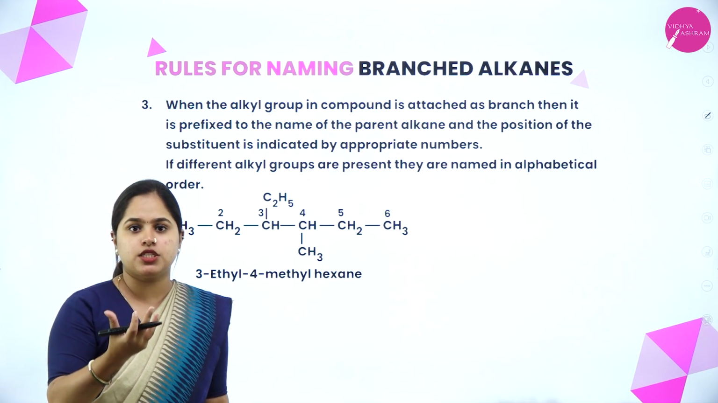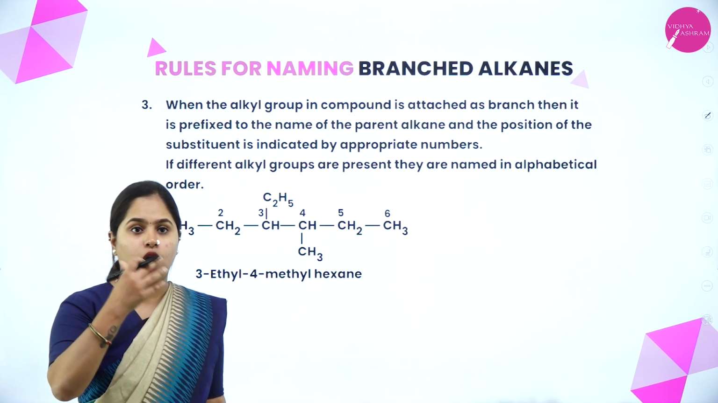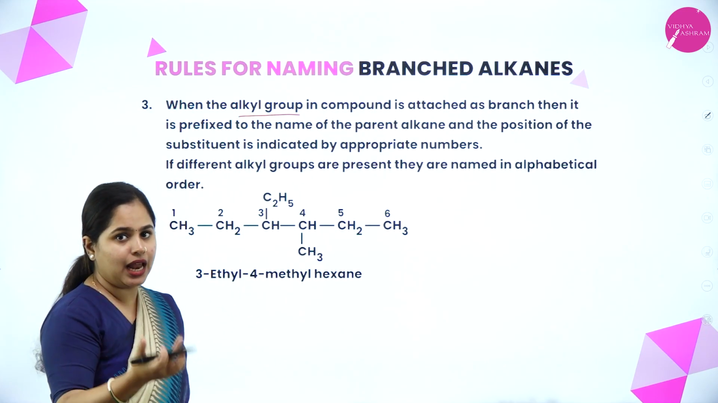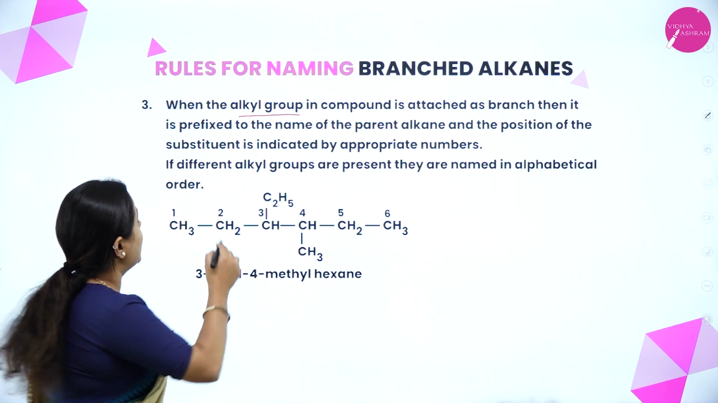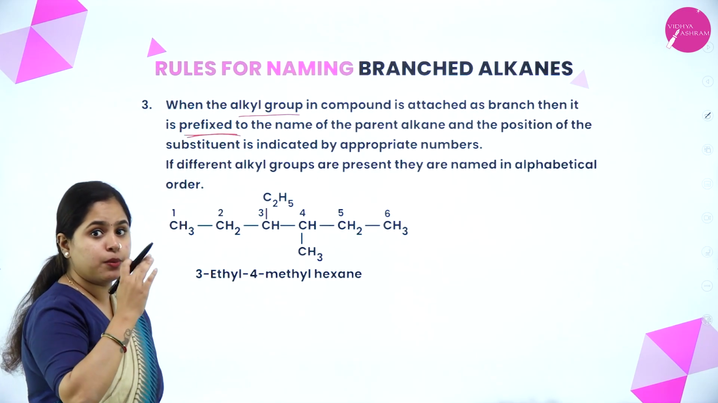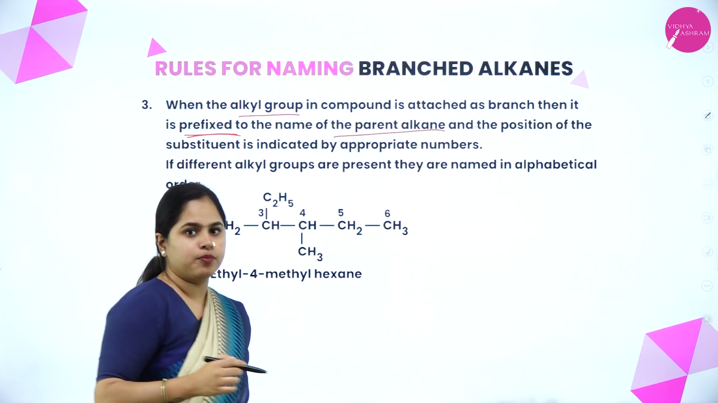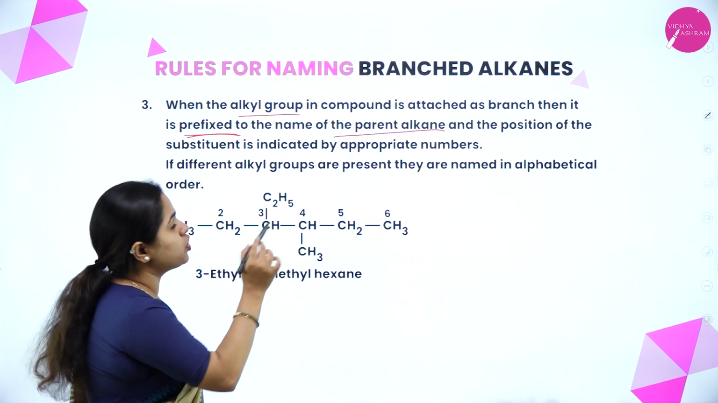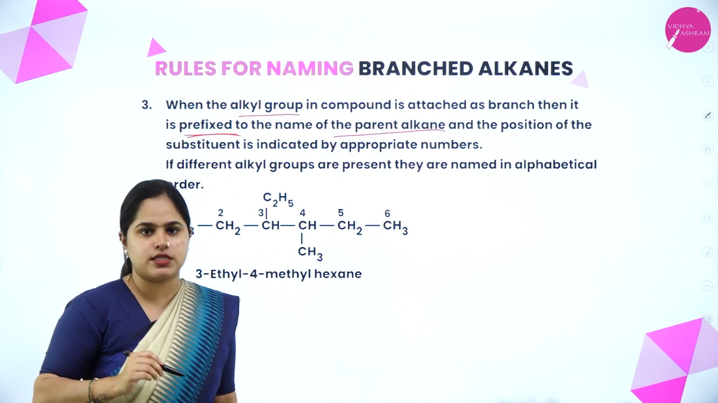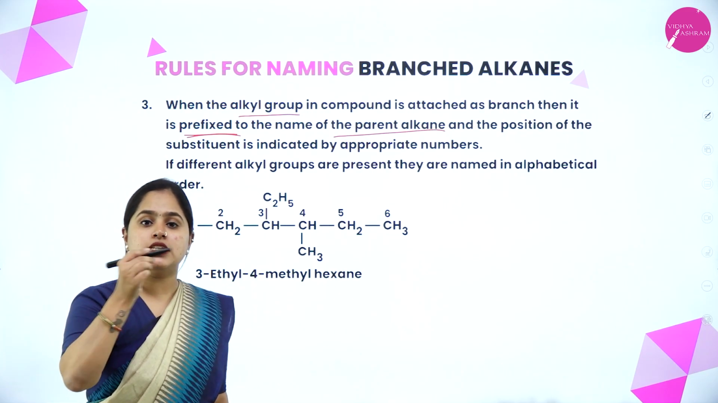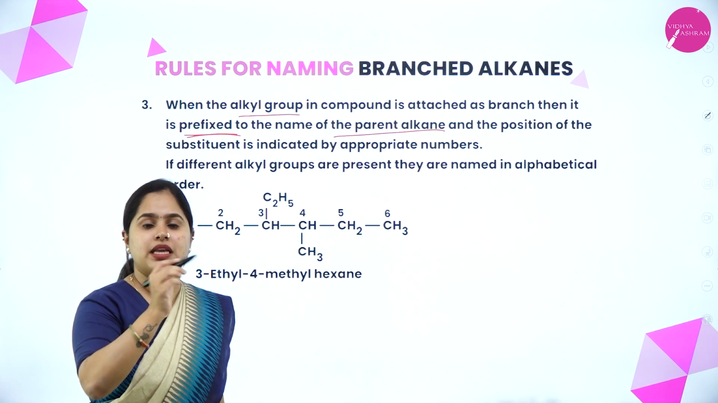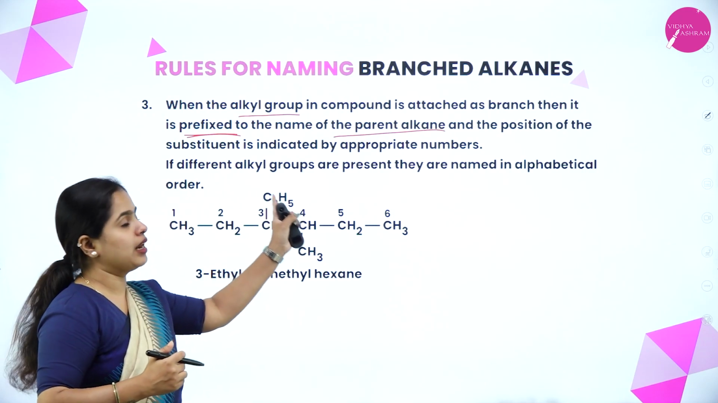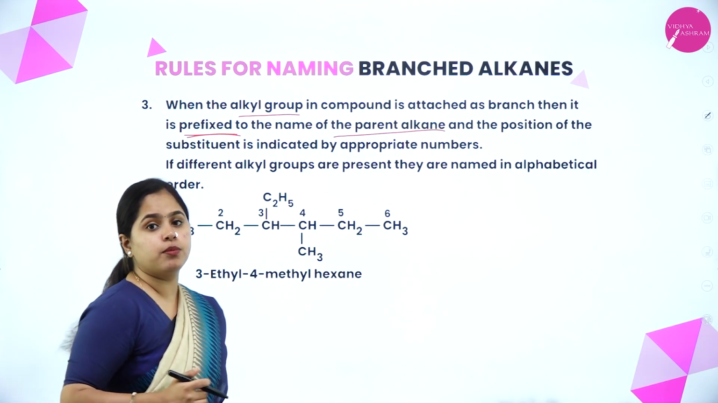What to do with the branches? How do I name them? The branches are the alkyl groups, right? The alkyl groups which are present as branches have to be named as a prefix of the parent alkane. You write the parent alkane after that. Prefix means it is before that, right? And the position of the substituents is indicated by appropriate numbers. We numbered the carbon atoms, right? So based on the numbering, on which carbon atom the methyl group or the alkyl group is present also has to be mentioned, right? If different alkyl groups are present, they are named in alphabetical order.